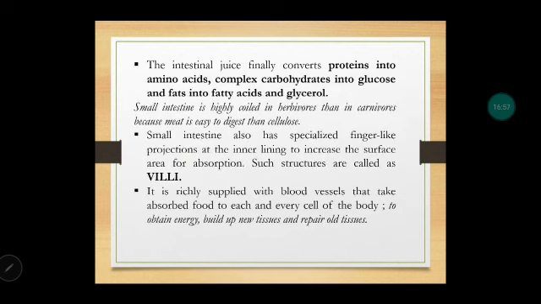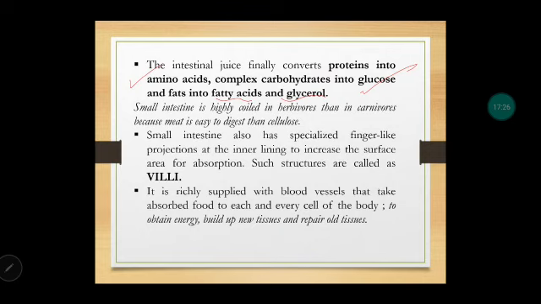So in intestinal juice, finally what will happen, the food is converted into small parts, it is digested into small substances, like proteins are degraded into small amino acids, complex carbohydrates are degraded into simple sugar, that is glucose, and fats are degraded into small molecules, fatty acids and glycerol. These are the simple compounds which are formed after digestion.